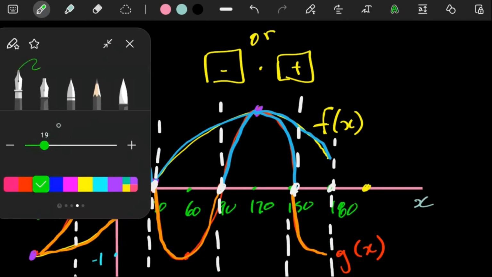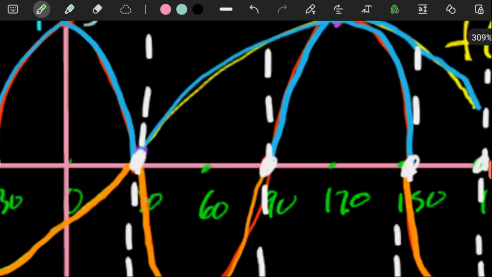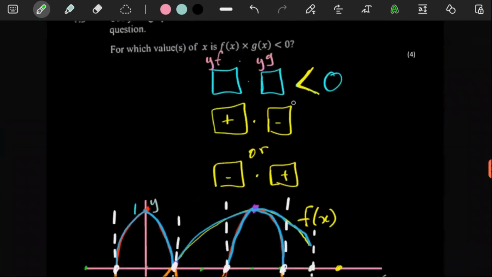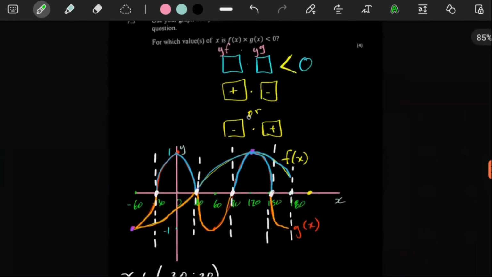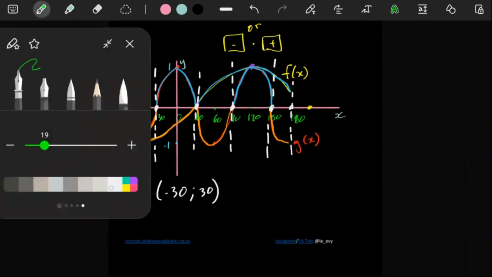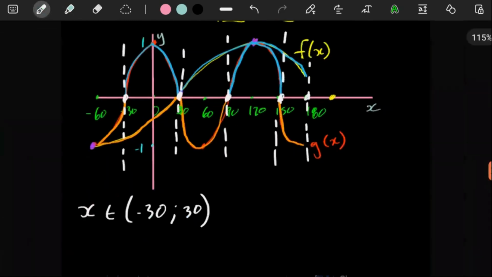So remember, we know that our expression needs us to be multiplying two values, and we need to get something smaller than 0. So if one of these is equal to 0, then anything times 0 is 0. So that's not a number smaller than 0. That's why for our answer we have to exclude specifically negative 30 and positive 30. At negative 30, the y value of this graph here is 0, and at positive 30, they both have a y value of 0.